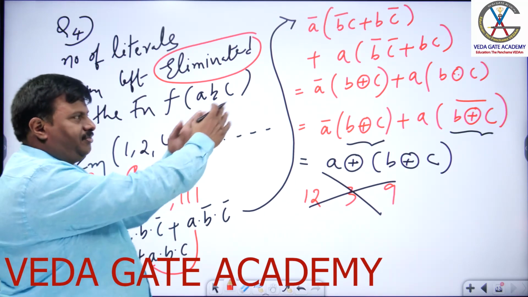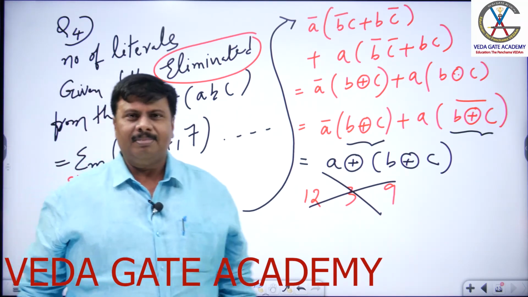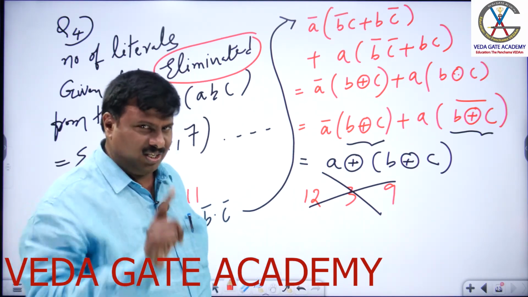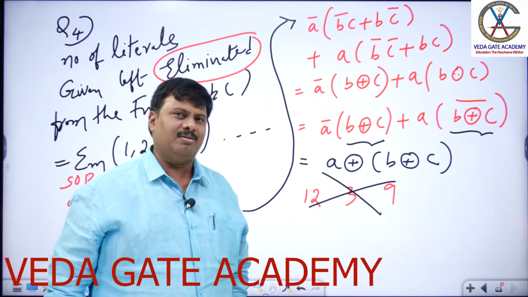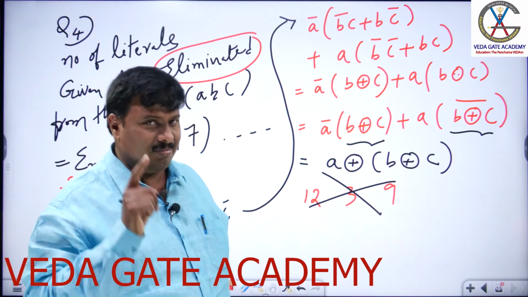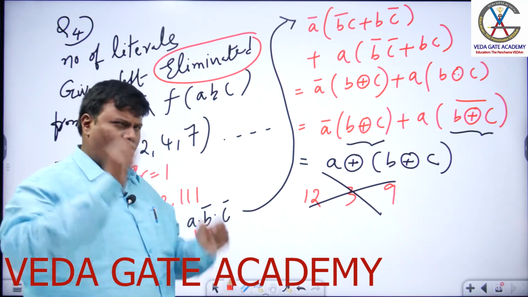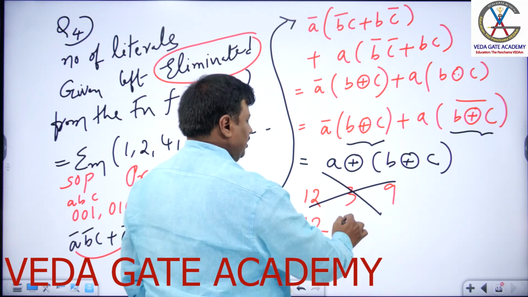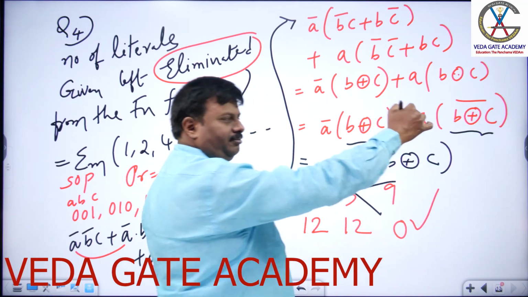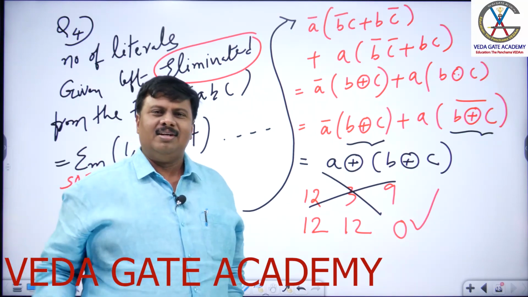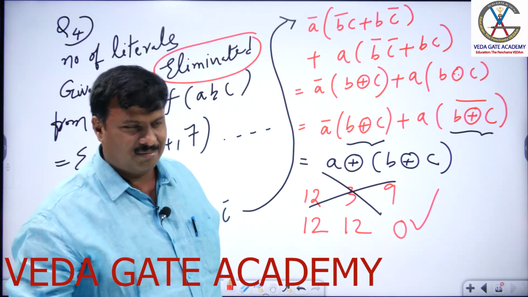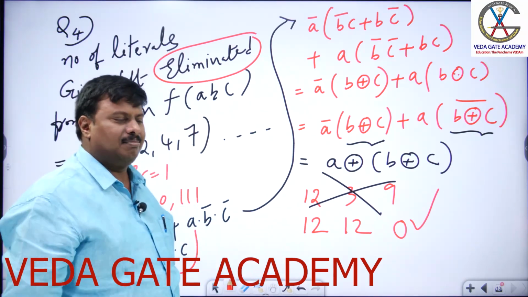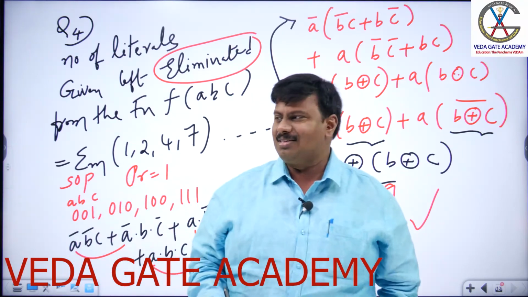It is only changing a form, called association, taking common things. Association cannot be considered as elimination. Please remember, association can never be considered as elimination. In this function, no single literal is eliminated. Finally, the answer is 12, 12, 0. 12 literals are given, 12 literals are left, 0 eliminated. It is only the function being changed in form, but never has elimination taken place. Please be cautious with all these things.